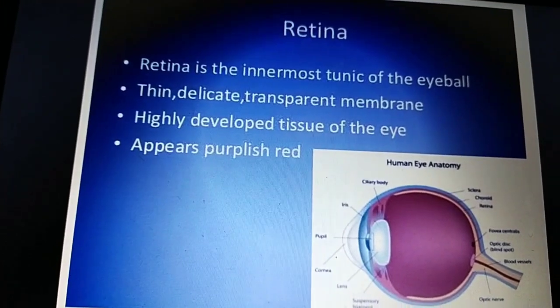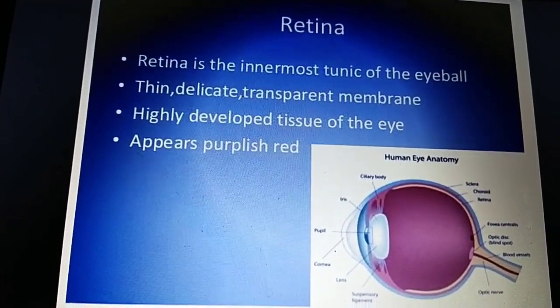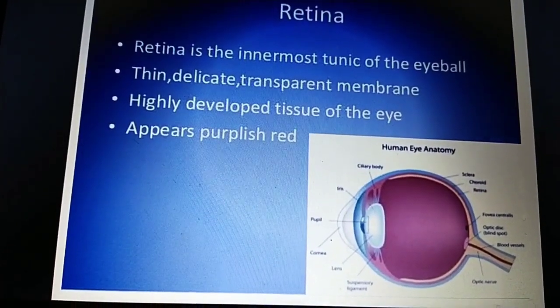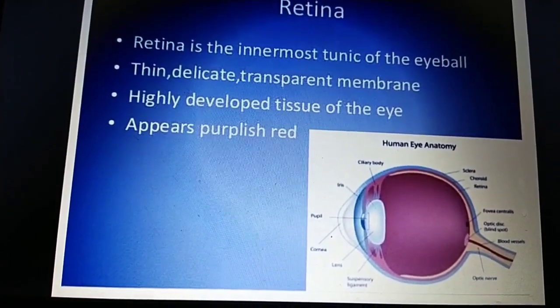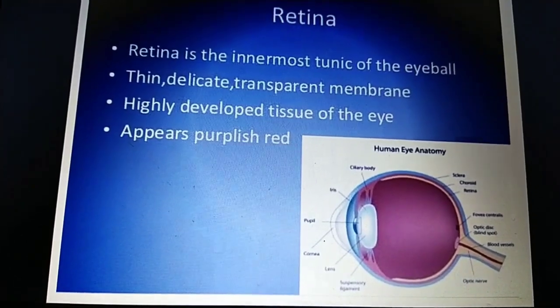Retina is the innermost layer and nervous layer of the eyeball. The retina is the innermost tunica of the eyeball. A thin, delicate, transparent membrane, a highly developed tissue of the eye, which appears purplish red.